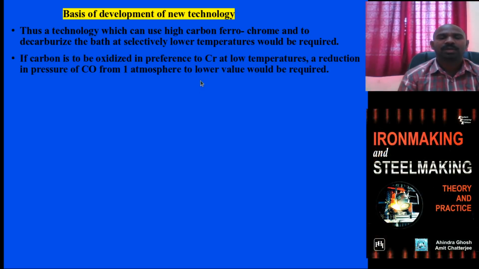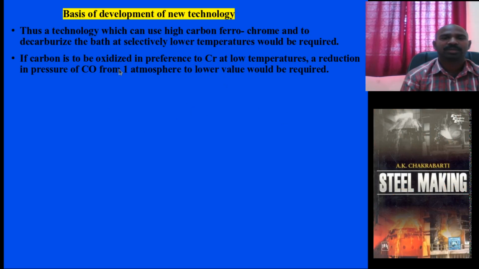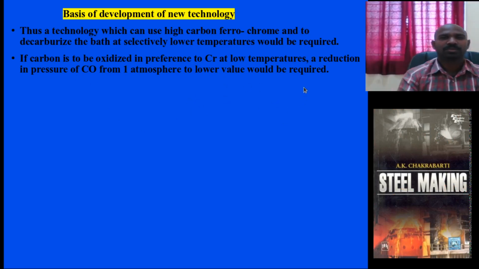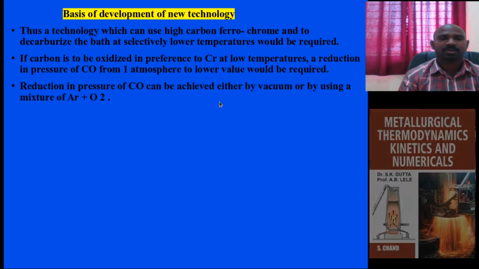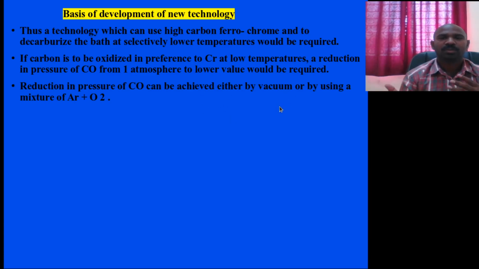Coming to this point, the carbon is mainly oxidized, and the carbon oxidizes to CO, while chromium also oxidizes at lower temperature. For this you need the atmosphere pressure to be lower. How do you achieve it? The only way is choosing vacuum.